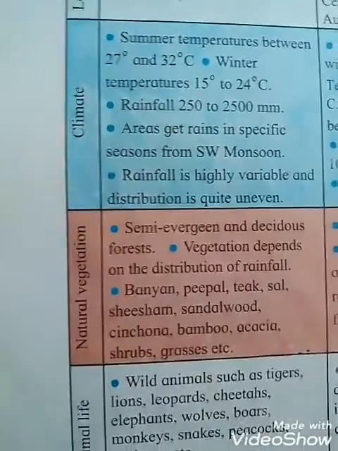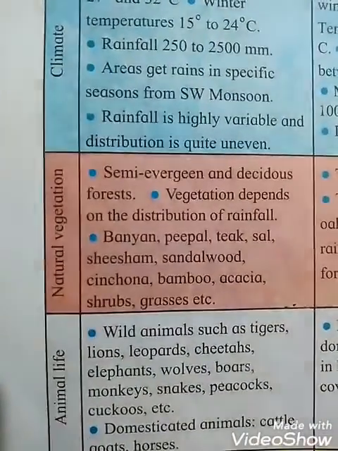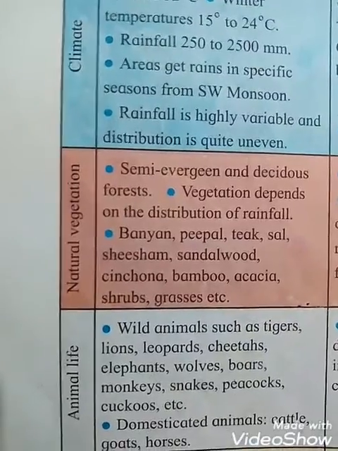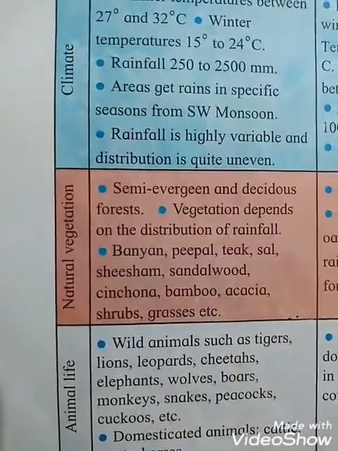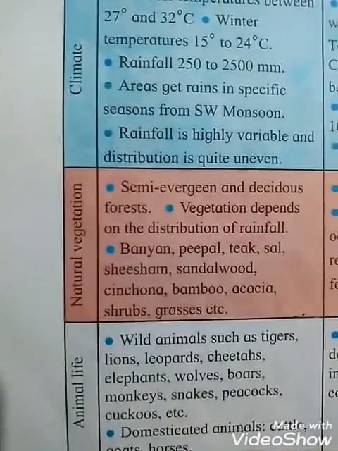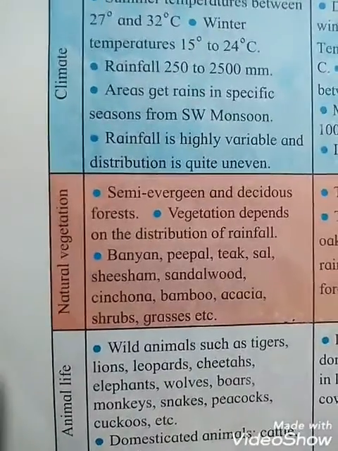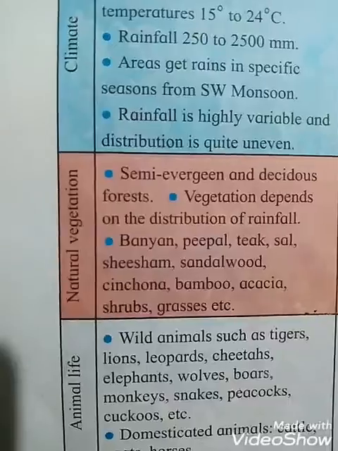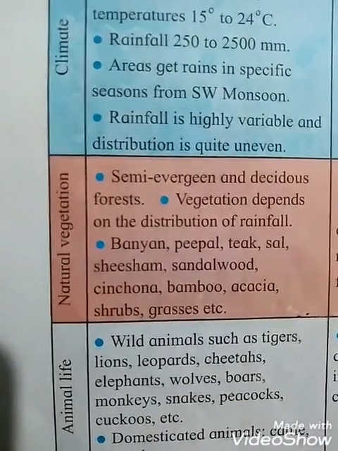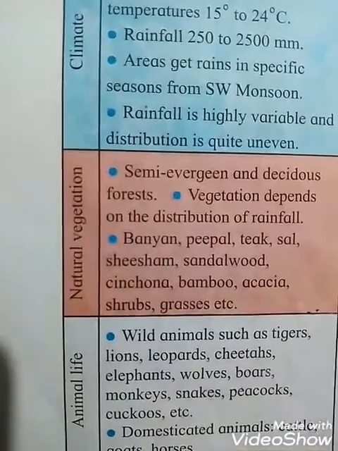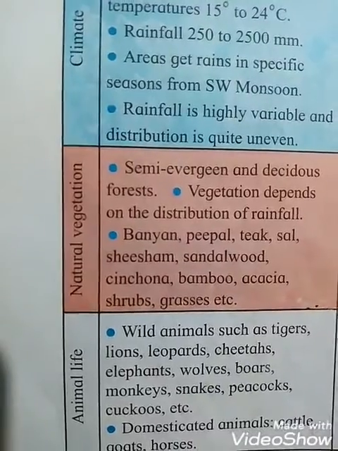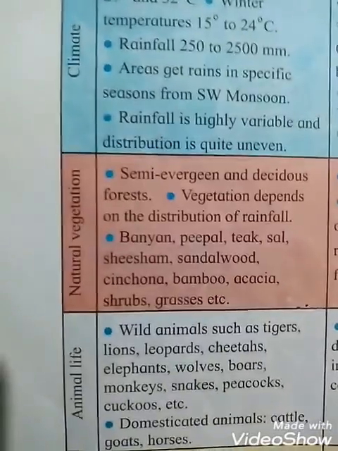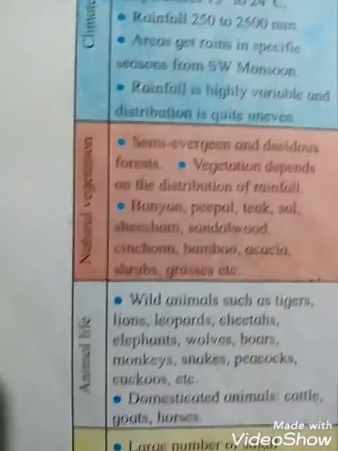Uneven means unequal. In the monsoon region, the natural vegetation is semi-evergreen and deciduous forests. Vegetation depends on the distribution of rainfall. That means whatever type of rainfall there is, that type of vegetation grows here. With heavy rainfall, different types of trees are found; with less rainfall, different types of plants. Examples: banyan, peepal, teak, sal, sisam, sandalwood, cinchona, bamboo, acacia, shrubs, grasses. So different types of trees are found here, depending on rainfall.